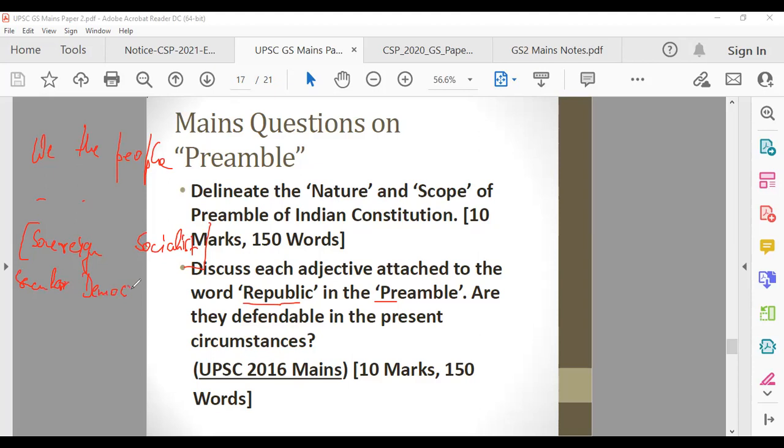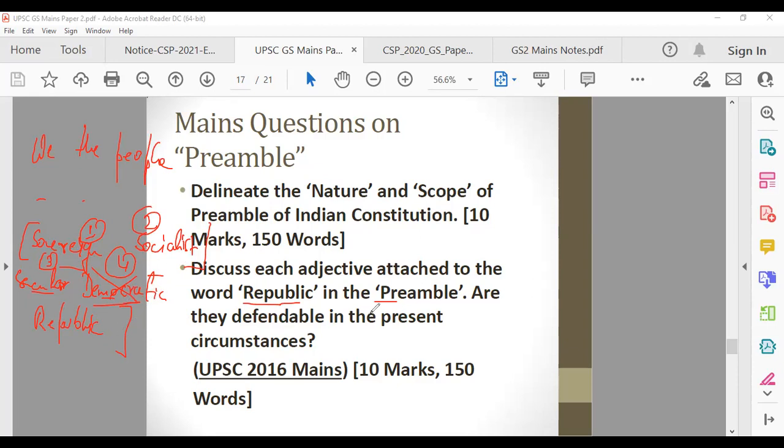So that means there are four adjectives which they have talked about when they're talking about the republic: sovereign, socialist, secular, democratic. I have forgotten one. I skipped one, maybe because of exam tension, I don't know why. Think about it, which one did I forget? I forgot democratic. I wrote sovereign, socialist, secular, and forgot democratic. So these are four adjectives.